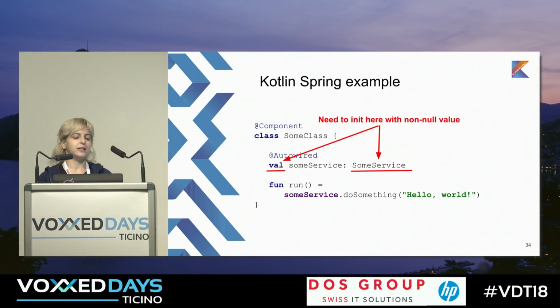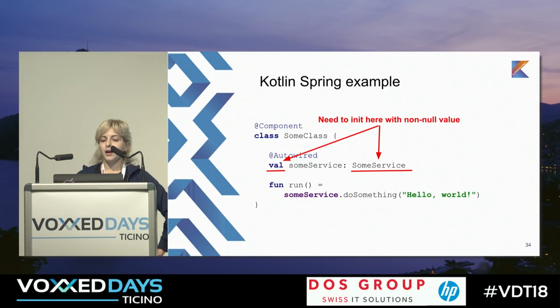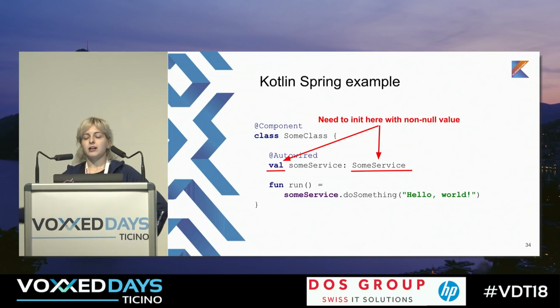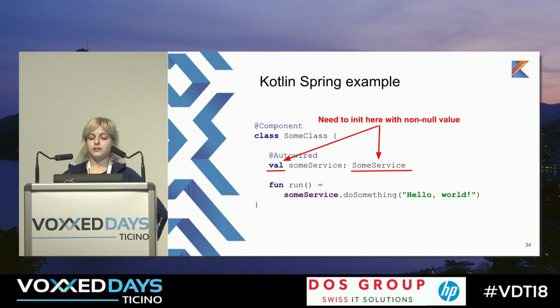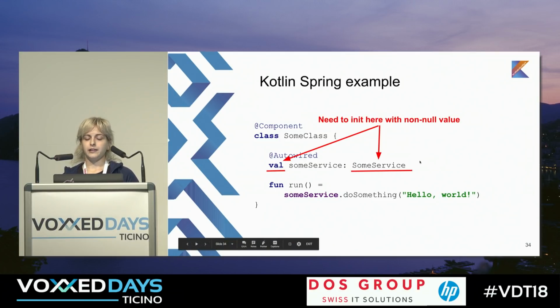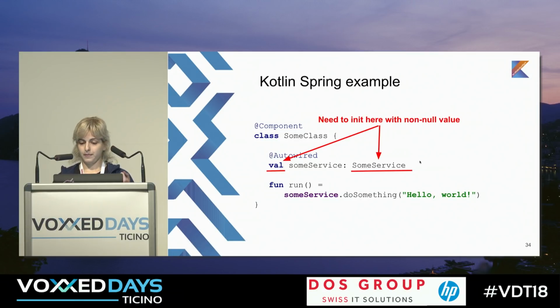First of all, we told the compiler that some service is val, but it can't be val because some framework will inject it, and its value will be changed, so it should be var. And the second one, we told our compiler that some service is non-nullable, so we cannot pass null there. In Java, before Spring initializes some service, there would be null, and after that, some value. In Kotlin, we can't put the null. We just need to create some value for this.